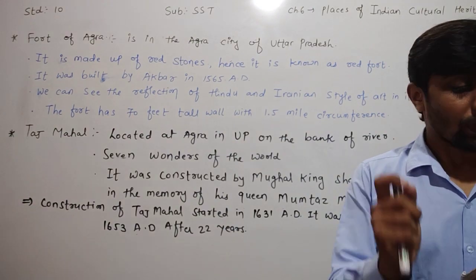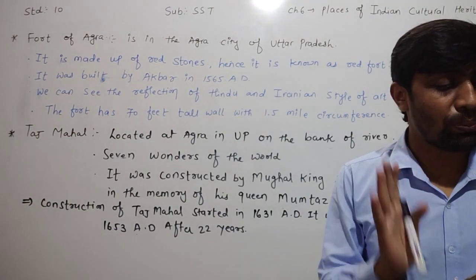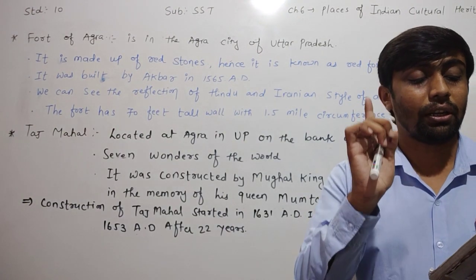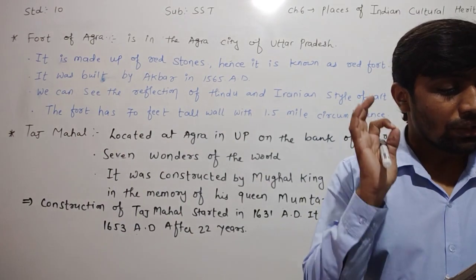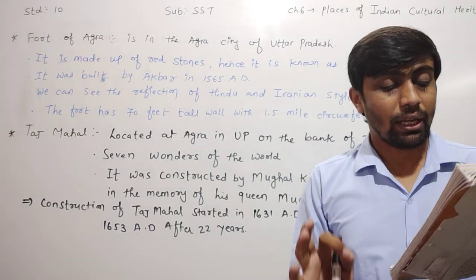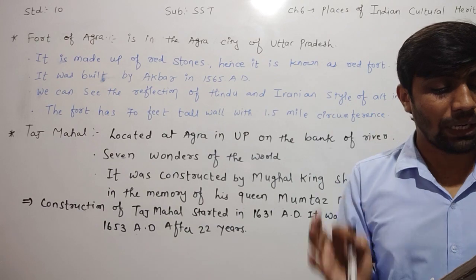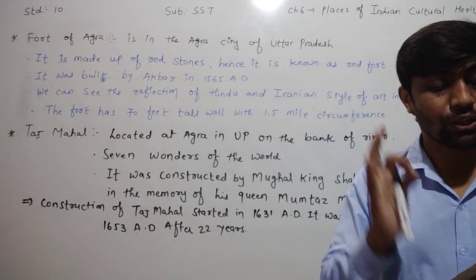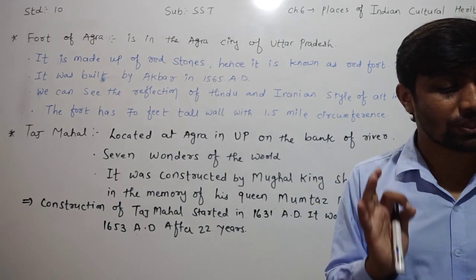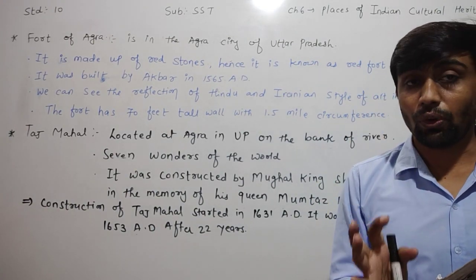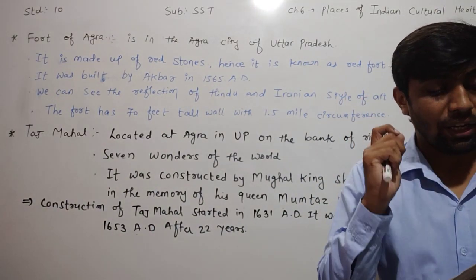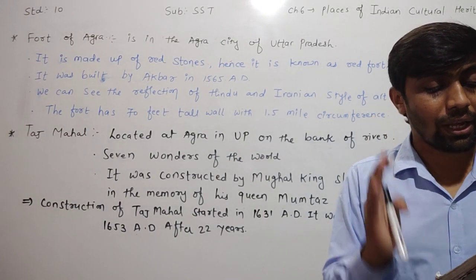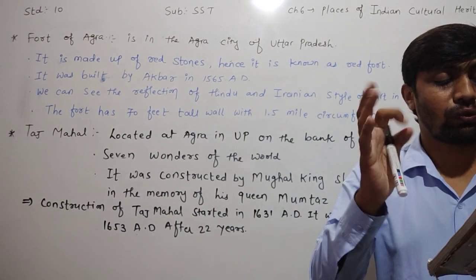Jahangir Palace was built by Akbar in this fort. The architectural styles of Bengal and Gujarat can be seen clearly on Jahangir Palace. Shah Jahan spent the last days of his life in this fort.